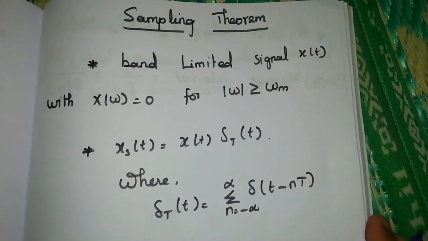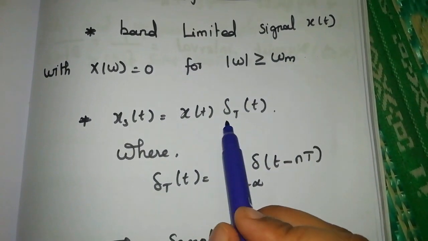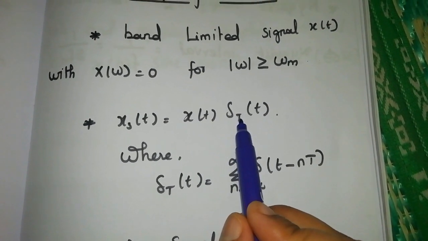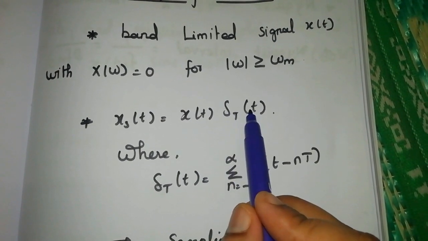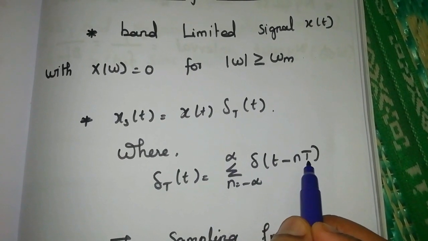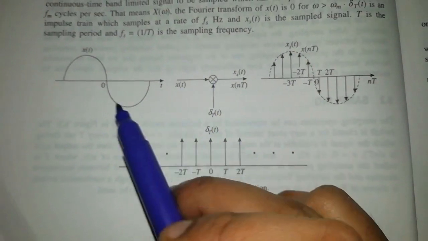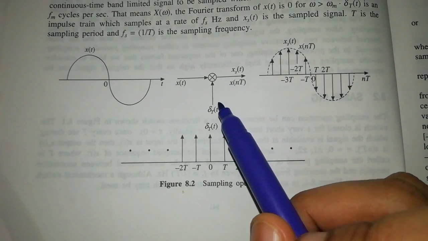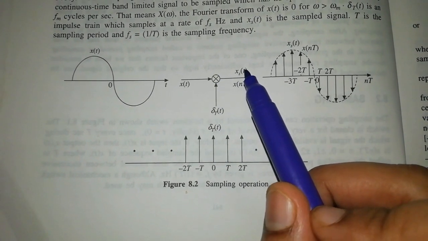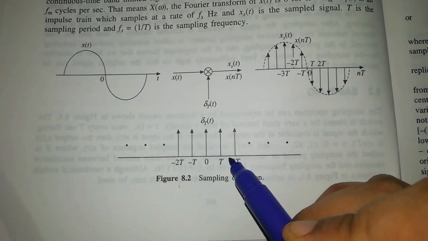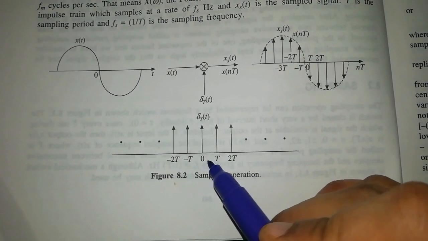Second condition, we can get the sampled signal by multiplication of this signal x of t with the impulse train delta T of t, which is a periodic signal with time period T. So if you have the x of t signal and multiply it with delta T of t, we will get the sampled version of this signal like this. Here the impulse train is this, with period T.